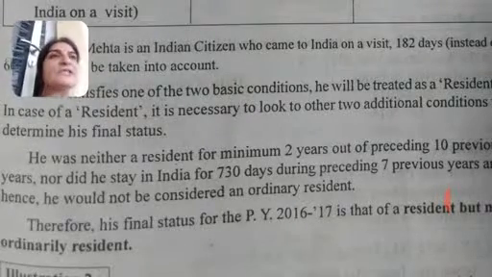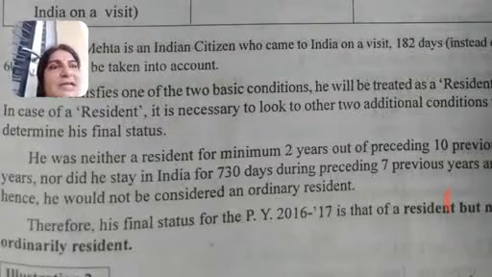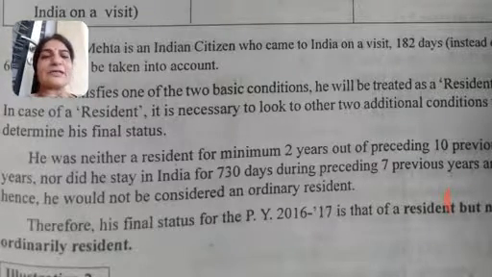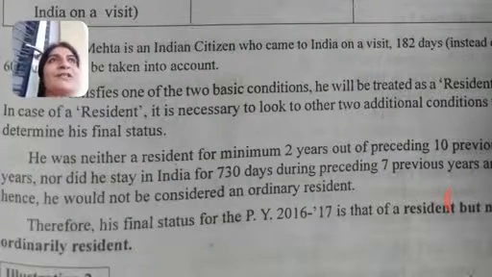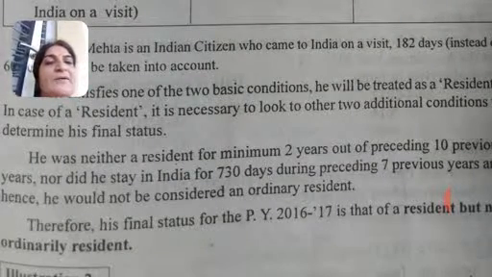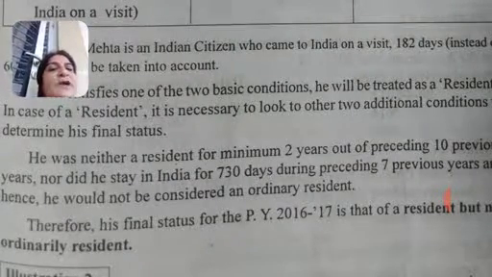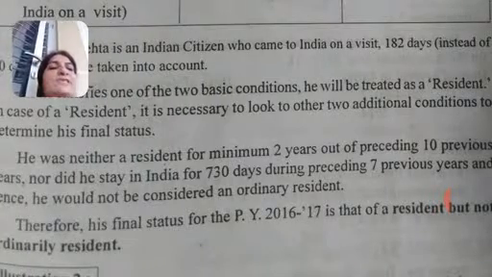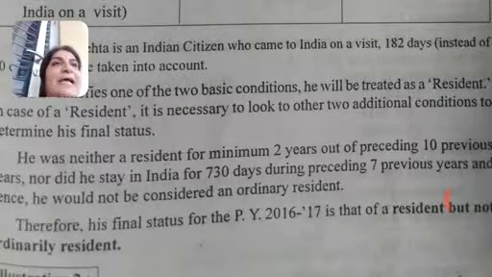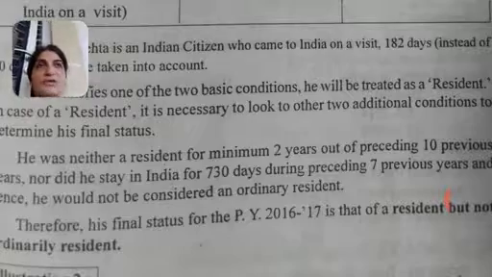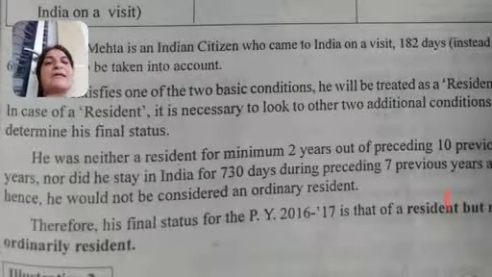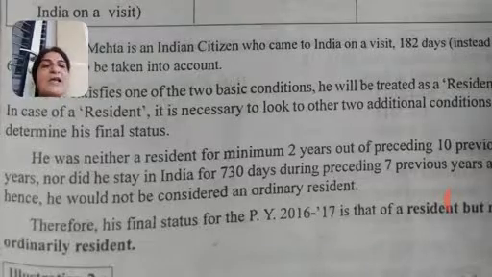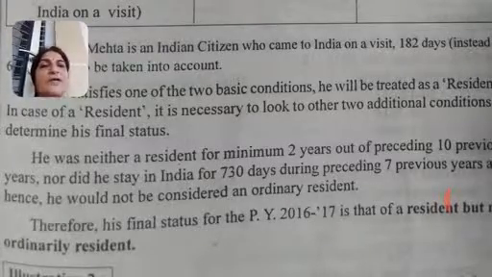So he does not satisfy any of the additional conditions. So he satisfies only the basic condition, and from the basic condition you come to know that he is a resident of India. So therefore his final status for previous year 16-17 is that of resident. Resident તો છે જ, કારણ કે બેમાંથી એક થઈ ગઈ, but not ordinary resident. This is the answer, and you have to write in this way. Thank you.